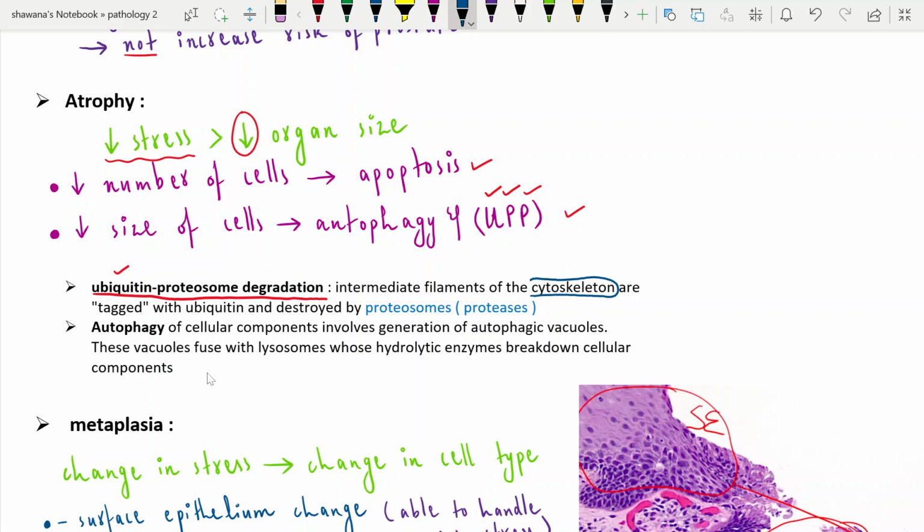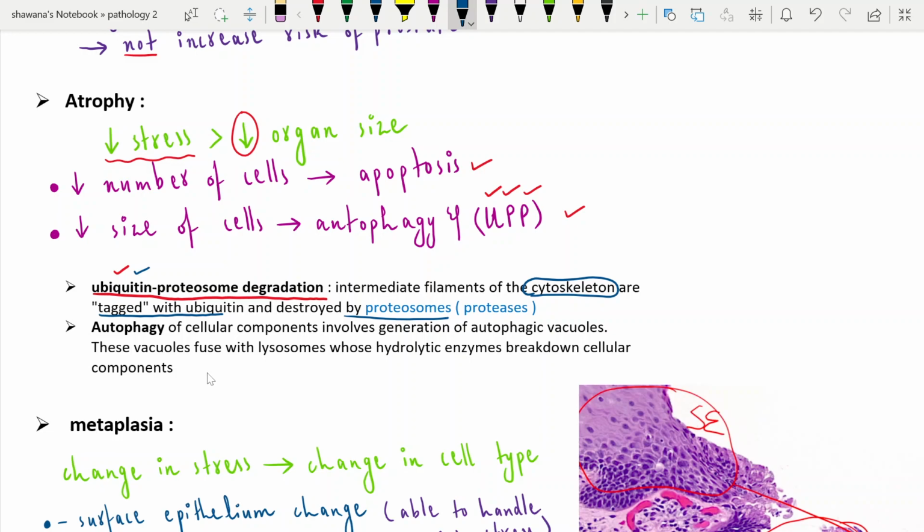The cytoskeleton is made up of filaments, and one of them is intermediate. These are tagged with ubiquitin and are destroyed by proteasomes. Proteasomes are proteases, enzymes that destroy proteins. I hope you understand the concept that ubiquitin-tagged proteins are destroyed by proteasomes.